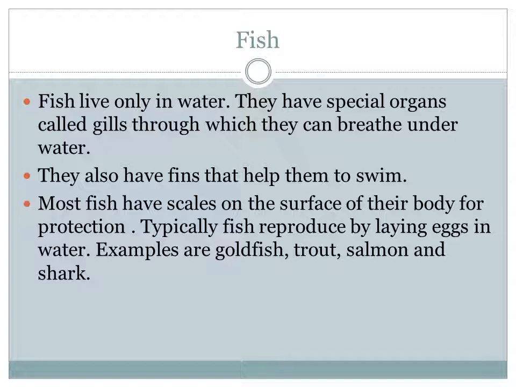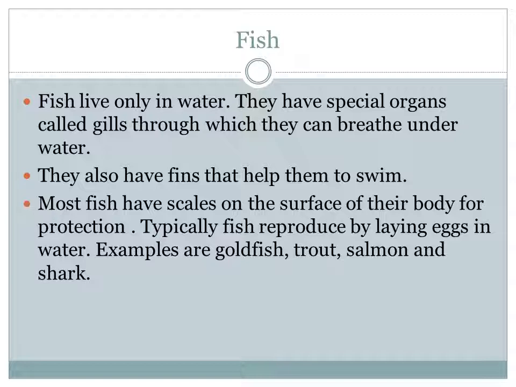So, let me discuss their habitat and adaptation. What is the habitat? That is the water. Fish live only in water. They have special organs.